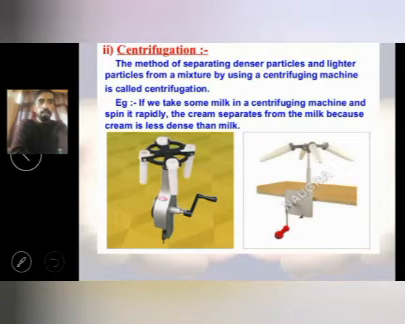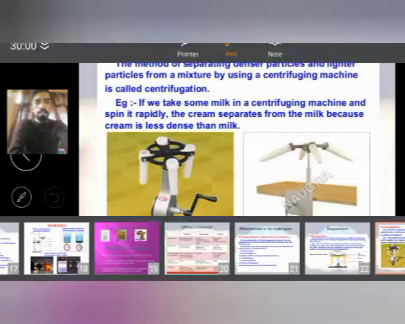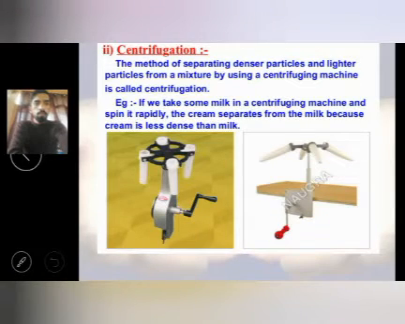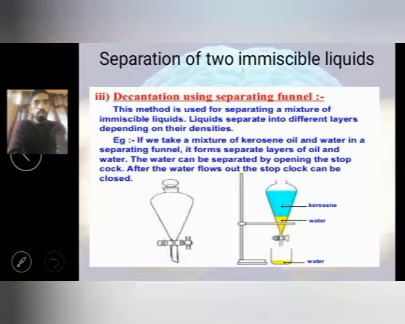If we take some milk in a centrifugation machine and spin it rapidly, the cream separates from the milk because cream is less dense than the water. So dear students, these are some of the methods to separate the mixture. The best example of centrifugation is separating butter from milk.